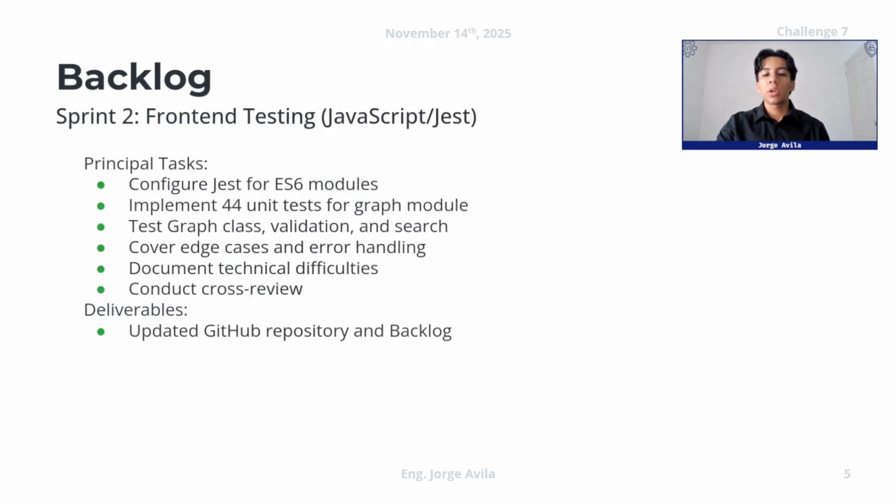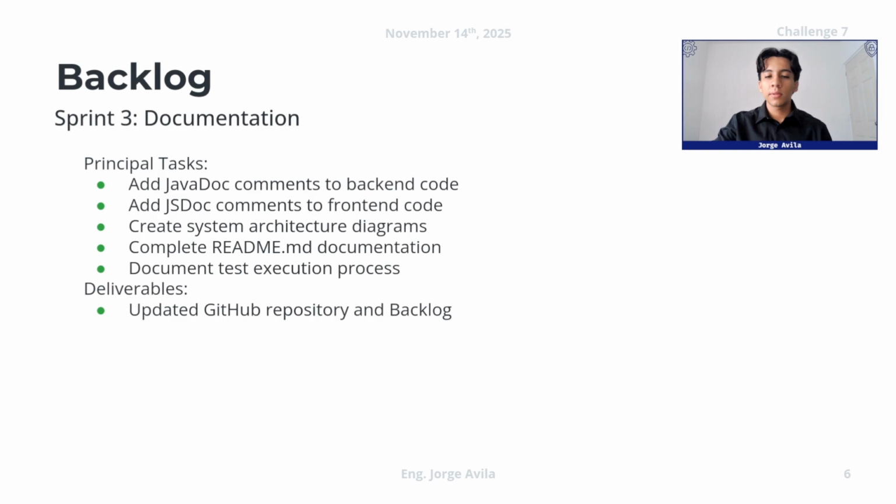Talking about Sprint 2, here we have front-end testing with JavaScript using Jest, and the principal tasks were configure Jest for ES6 modules, implement 44 unit tests for the graph module, test the graph class, validation, and also searching, cover edge cases and error handling, document technical difficulties, and conduct cross review with all teammates. The results of the challenge were the updated GitHub repository and also the backlog.